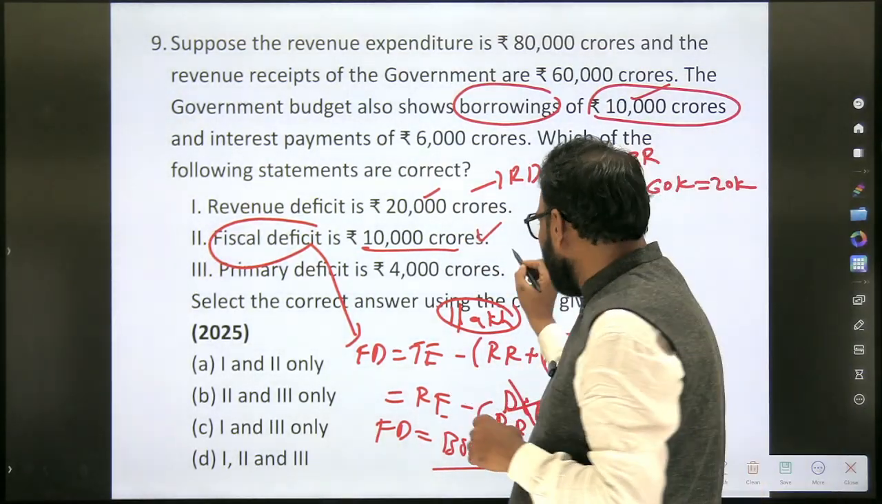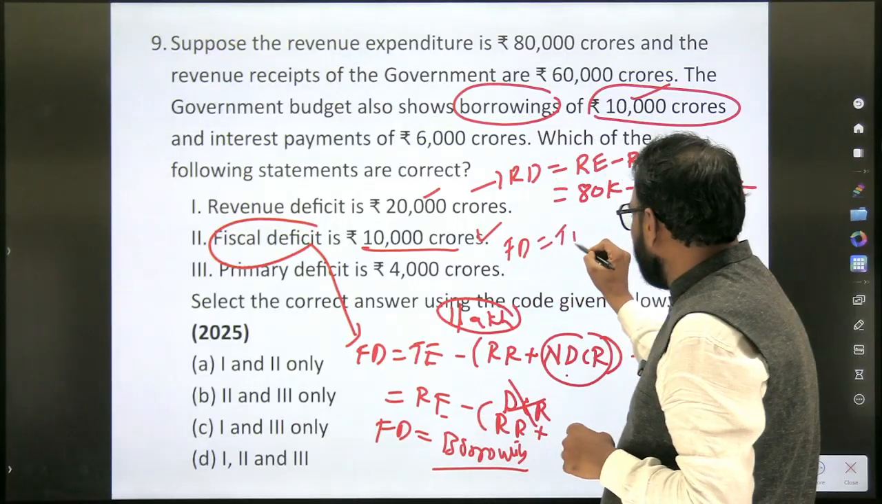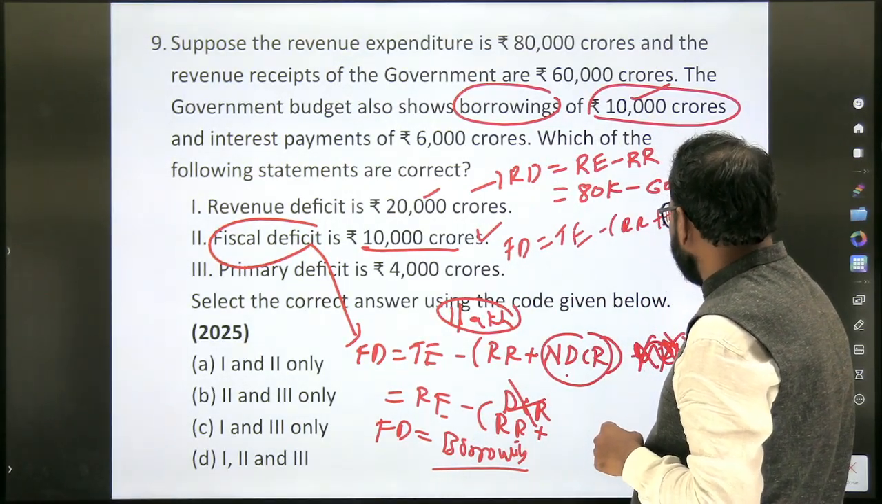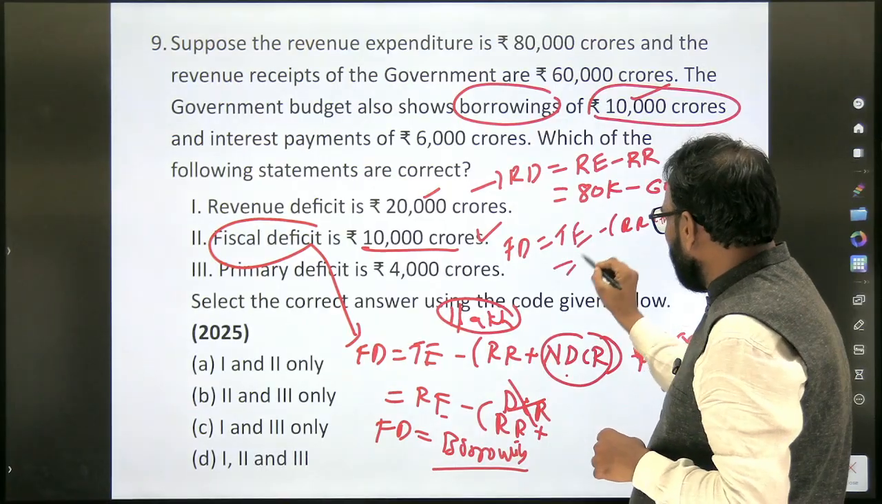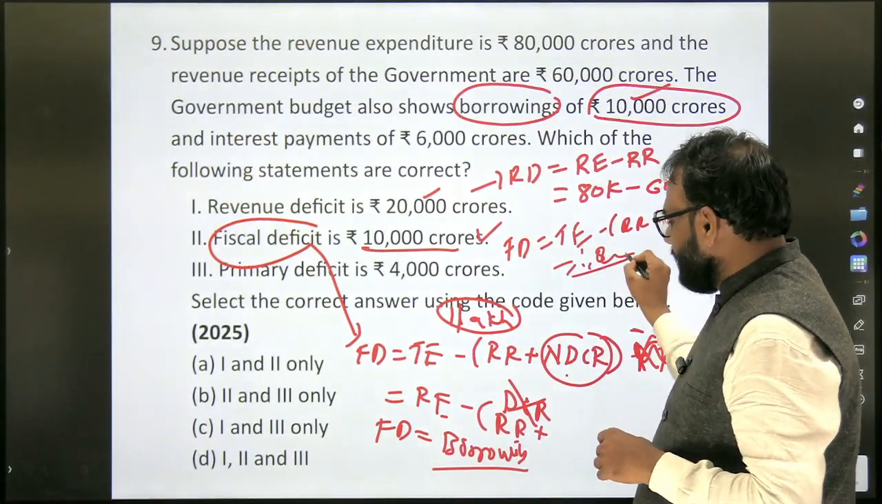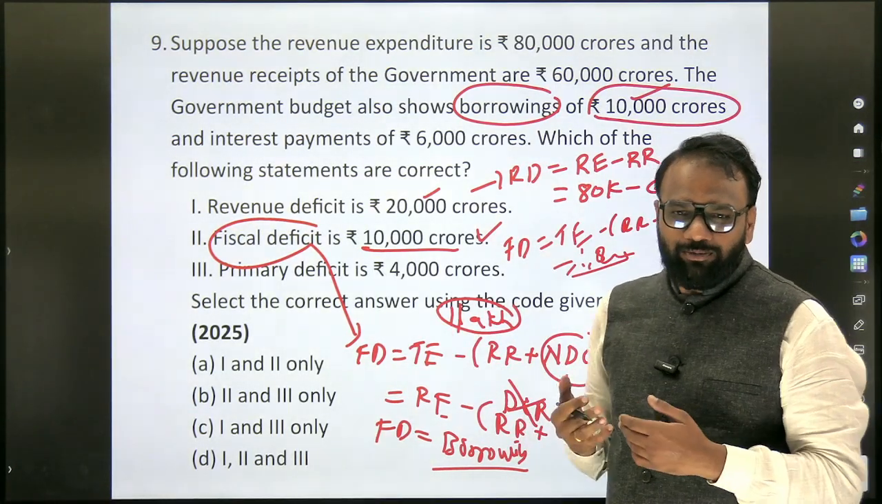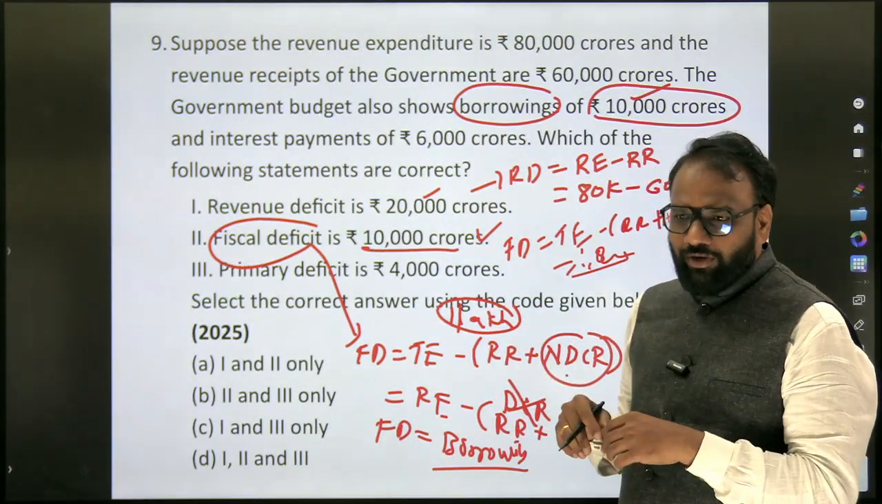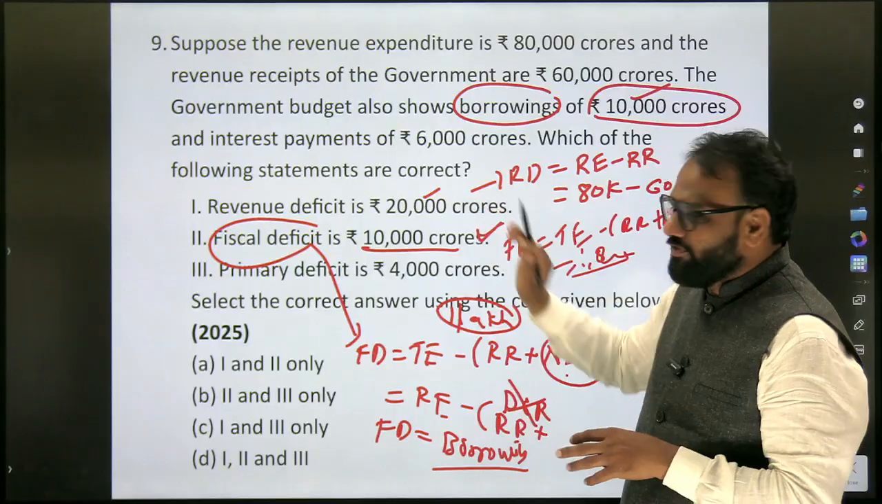Because when you apply this formula, FD is equal to PE minus RR plus NDCR. Let's assume you will get some 1 lakh rupees. Okay, so this 1 lakh itself you will borrow. So FD will always be equal to borrowing. So here 10,000 crore is a fiscal deficit.